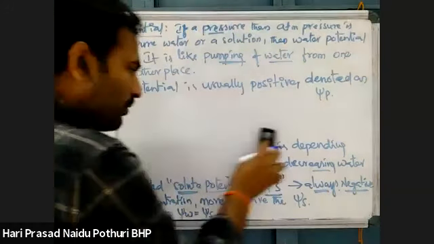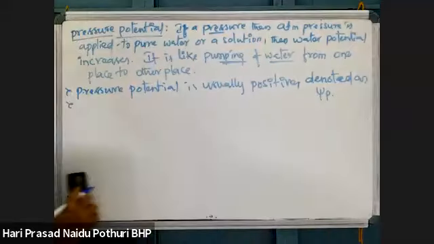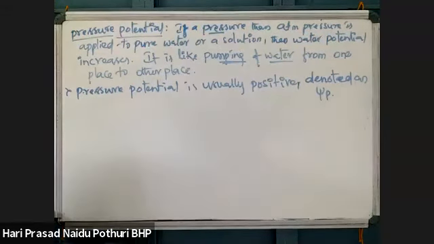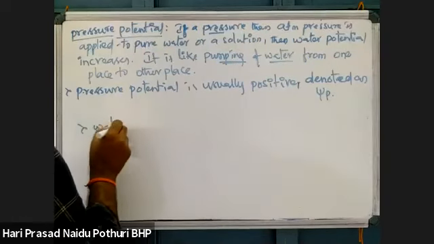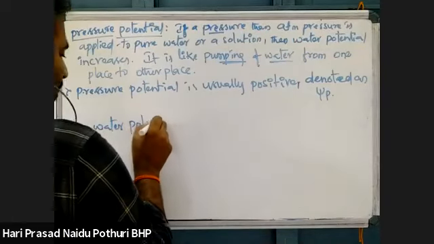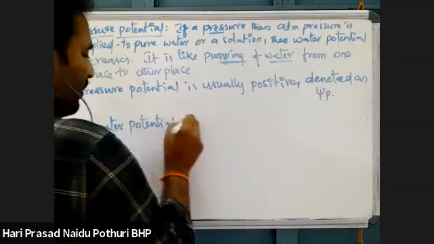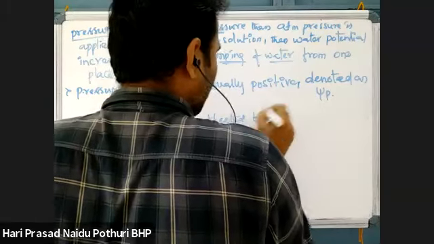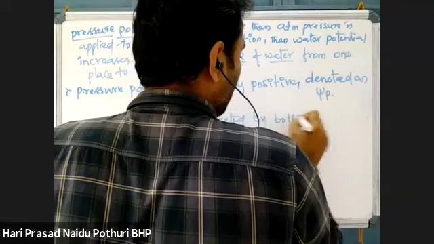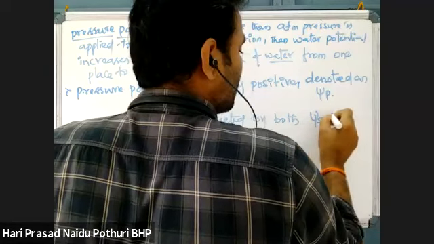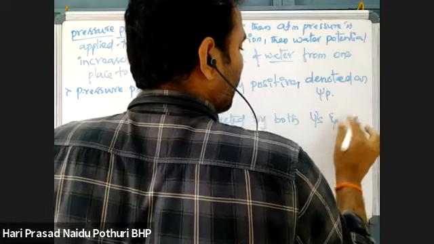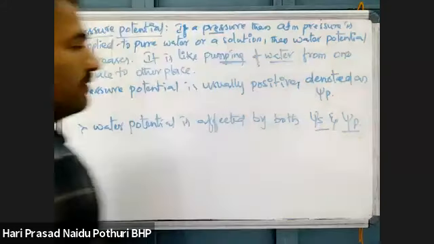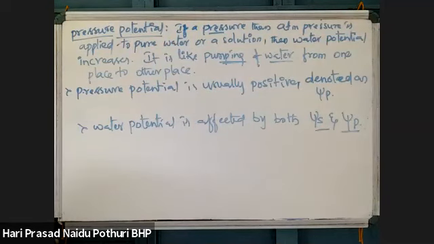So water potential is affected by both solute potential and pressure potential. Psi s and psi p both are affecting.